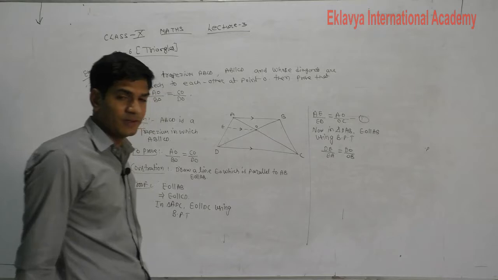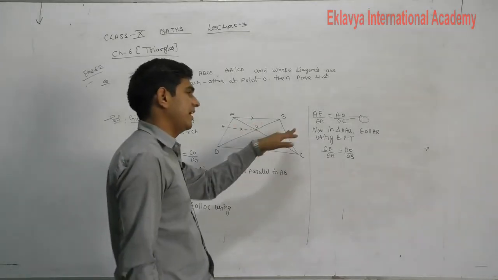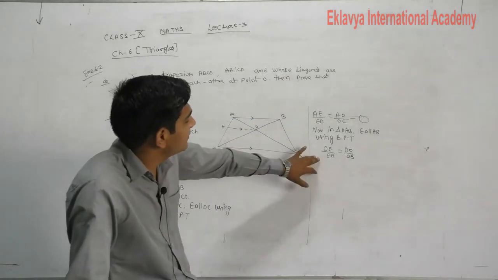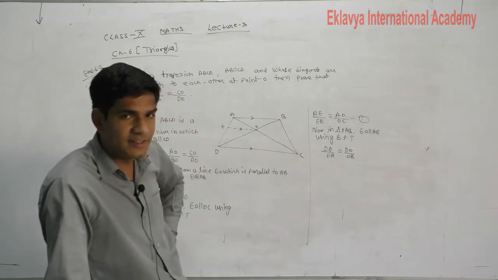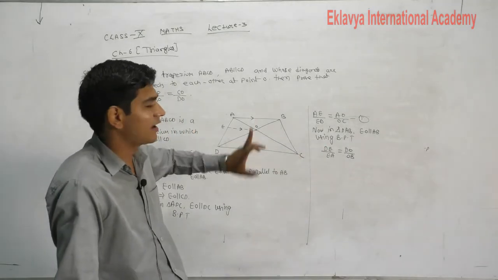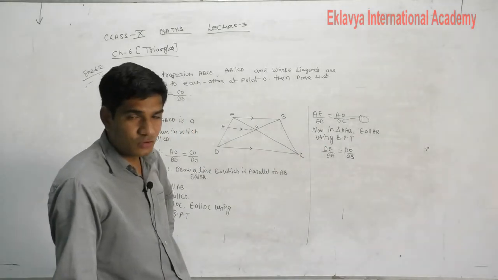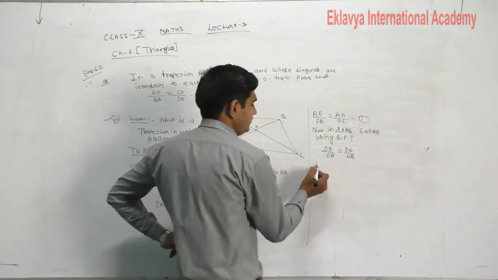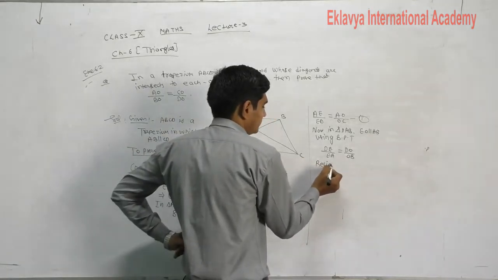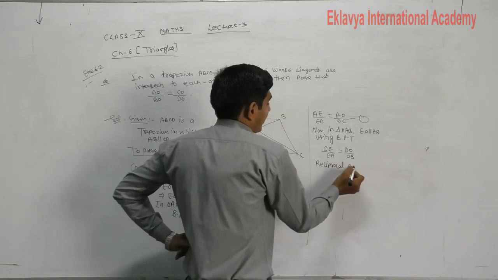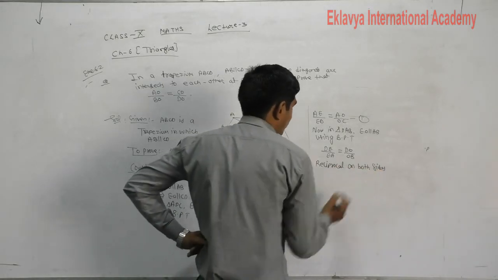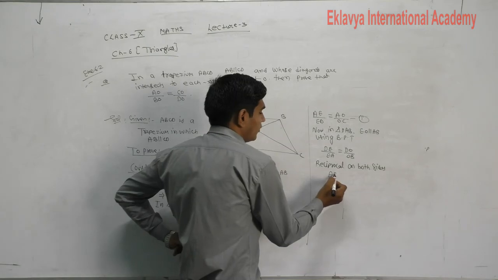In equation first, students, the left hand side is AE upon ED, whereas in this result the left hand side is DE upon EA, meaning both are reciprocals. So to equate them, we will take the reciprocal on both sides.